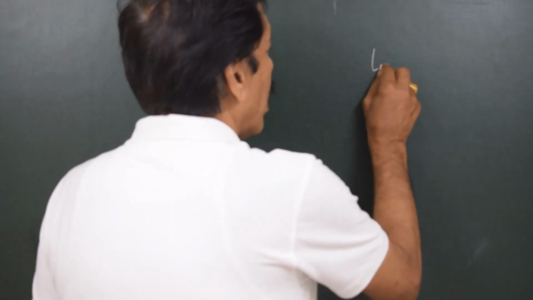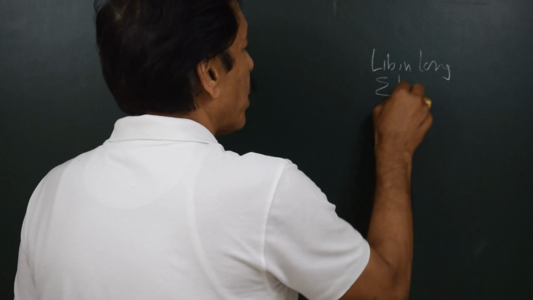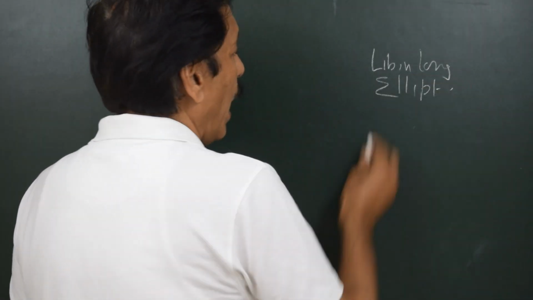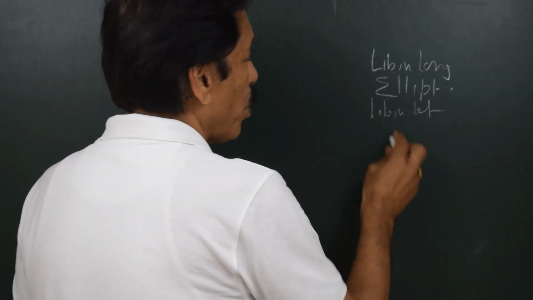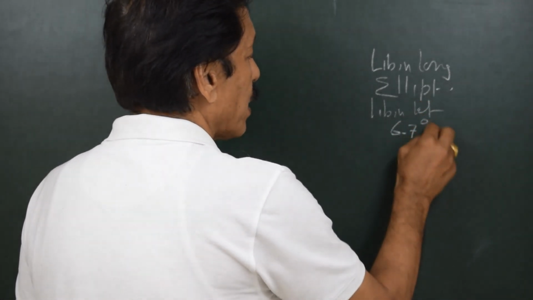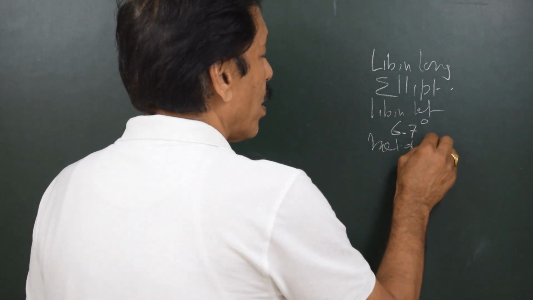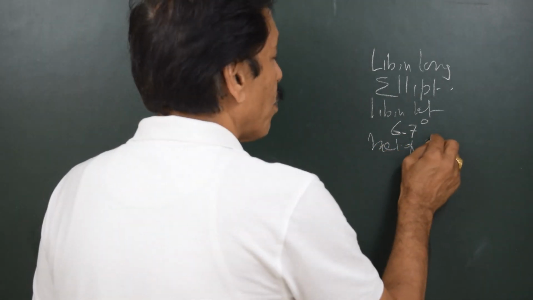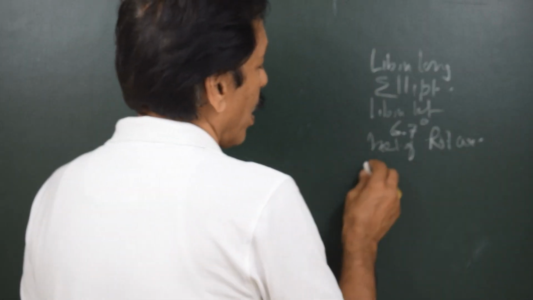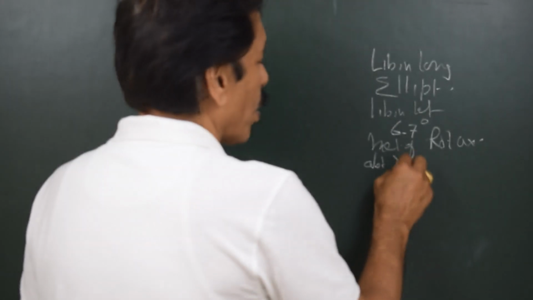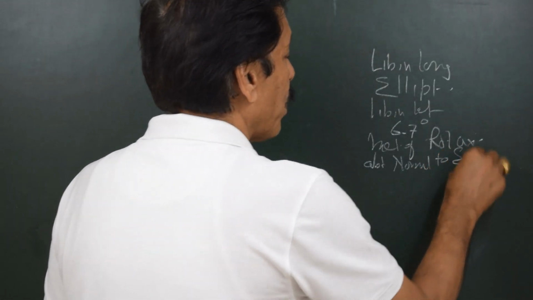Why does this happen? Libration in longitude is attributed to the elliptical orbit, and libration in latitude is attributed to the 6.7 degrees inclination of the moon's rotational axis about the normal to the plane of the ecliptic.